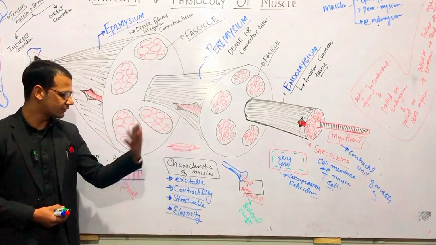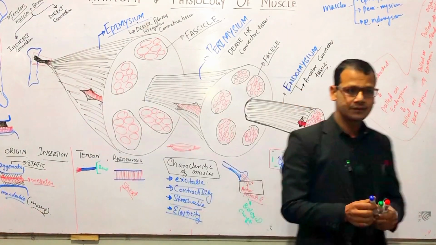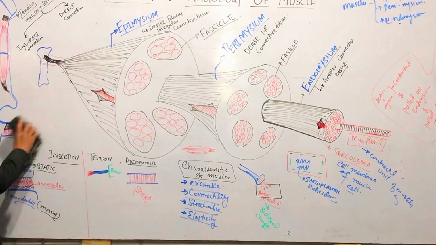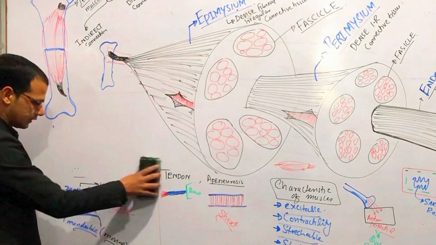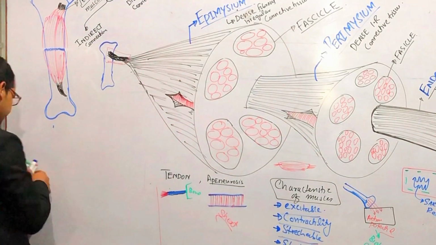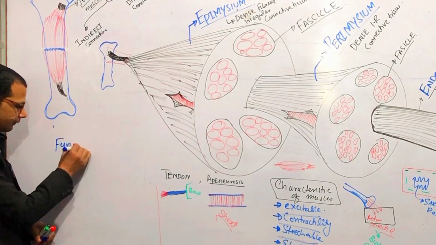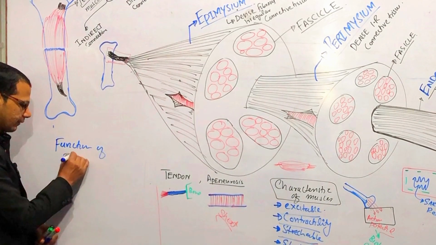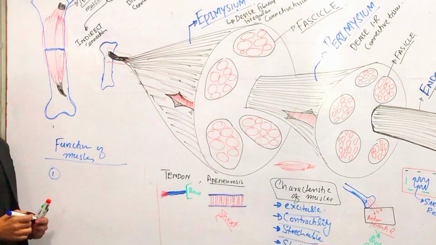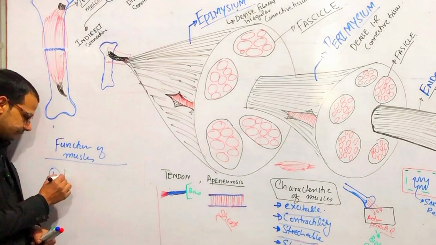What are the functions of muscles? Anyone? Functions of muscles: contraction, relaxation. The first function is movement.